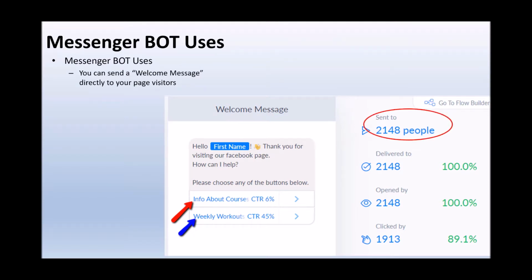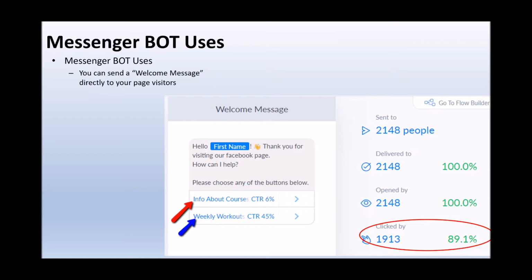Sent to just over 2,100 people, delivered to 100% of those people, opened by 100% of those people, and then clicked on by 89% of those people. You can see these statistics just demonstrate how important it is that you need to be using Messenger bots.